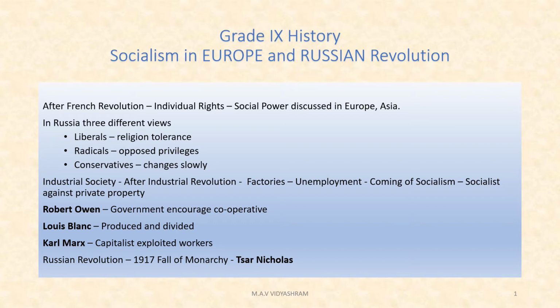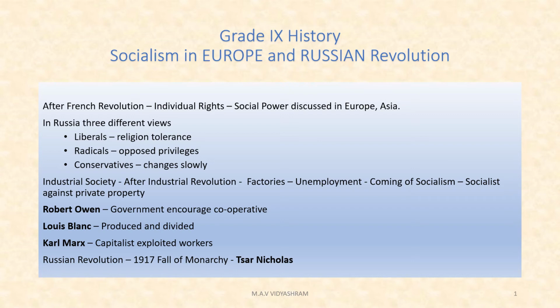Next, we have to see the Russian Revolution. What is the Russian Revolution? The fall of the monarchy in February 1917 and the events of October are normally called the Russian Revolution.